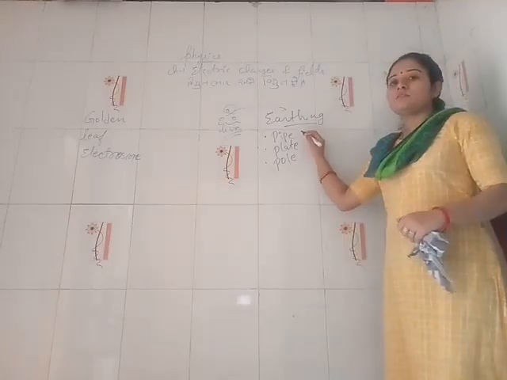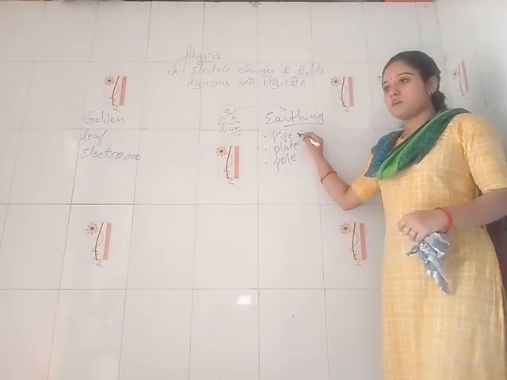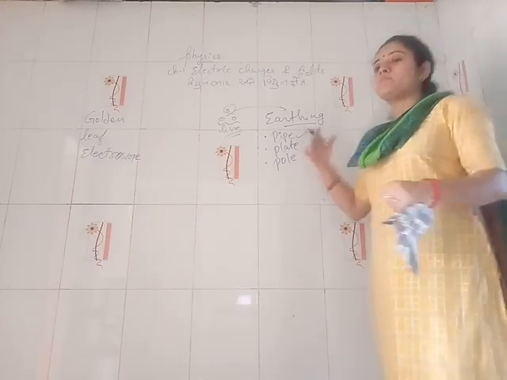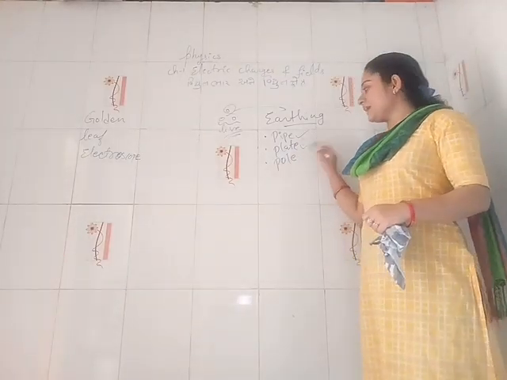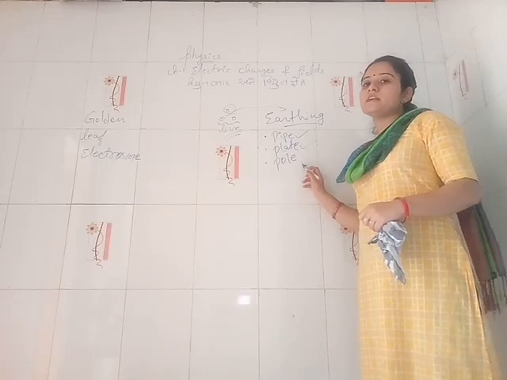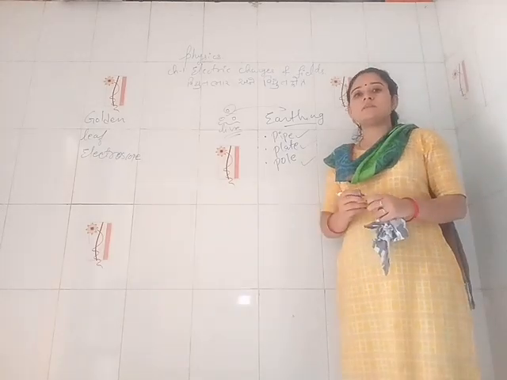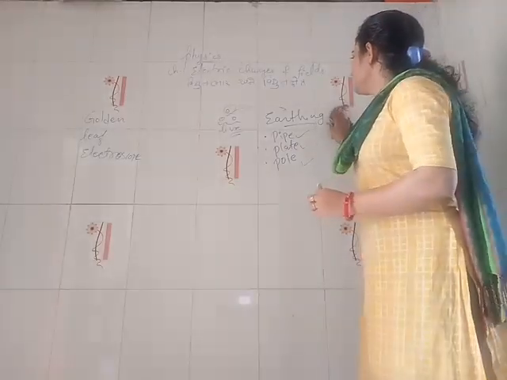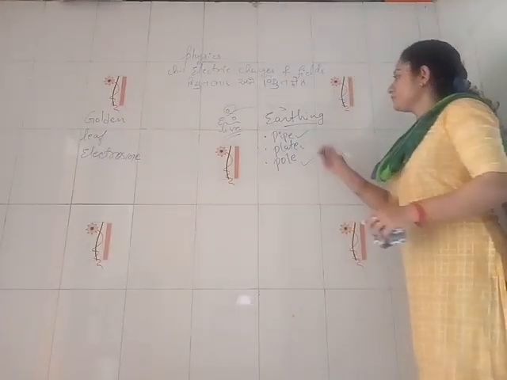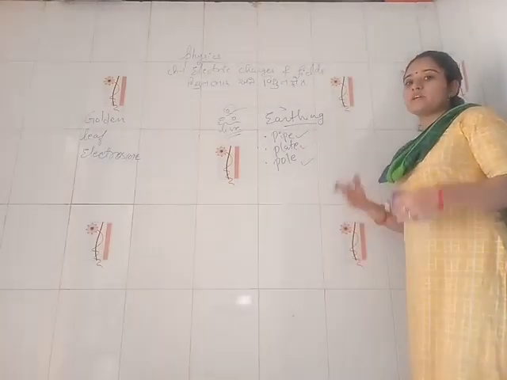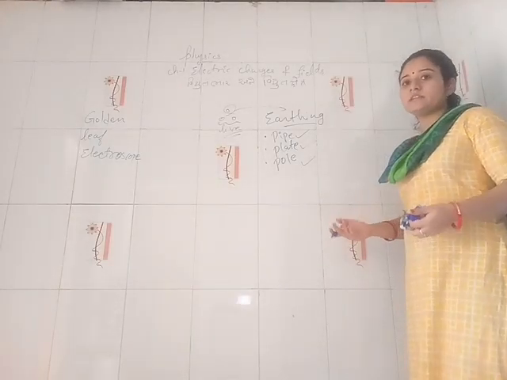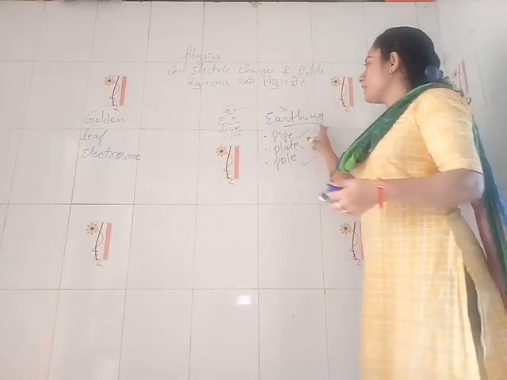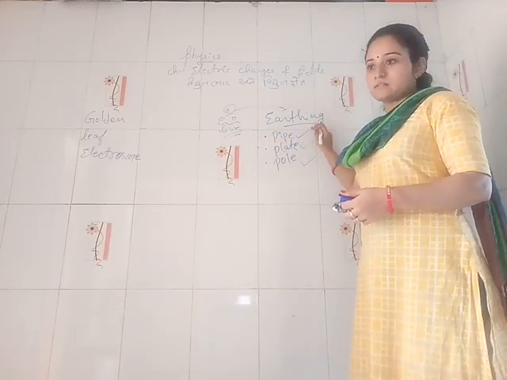In our domestic houses, small houses, we use pipe earthing. In factories and big buildings, there is plate earthing, and near the pole there is pole earthing, which is very much useful to us. So if there is leakage current or any short circuit, then all the extra current flows through the earthing wire and it protects us.